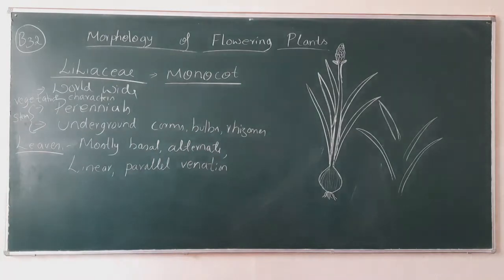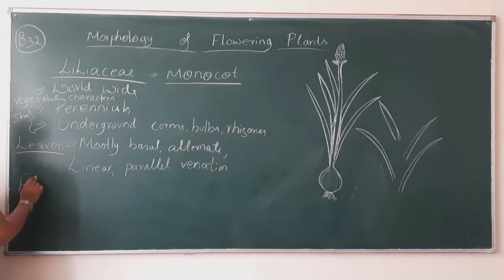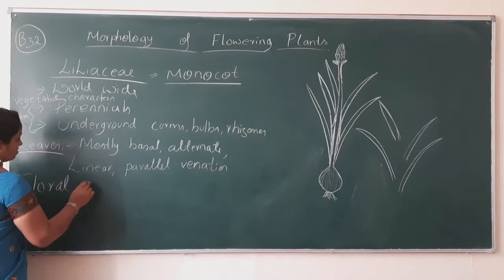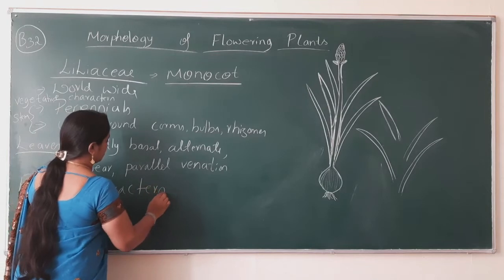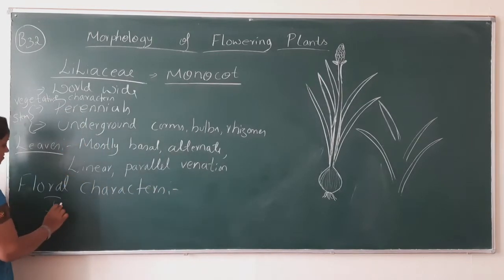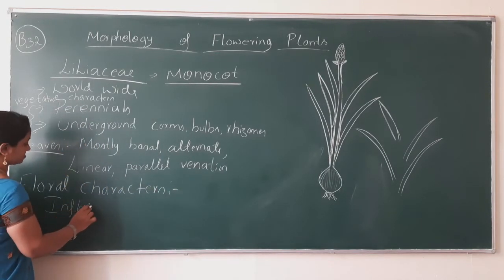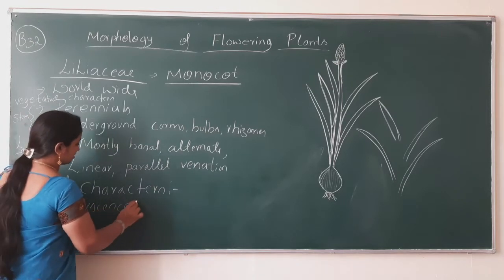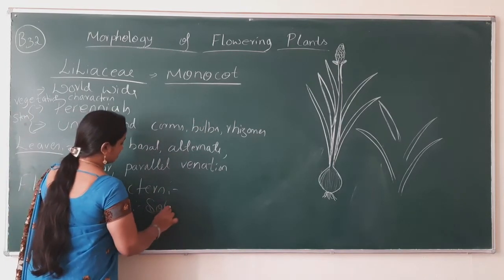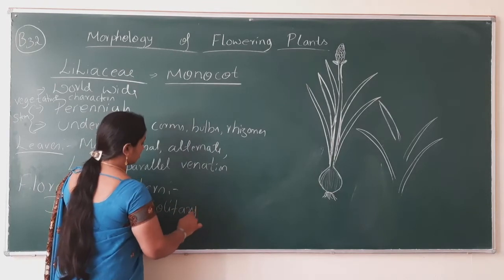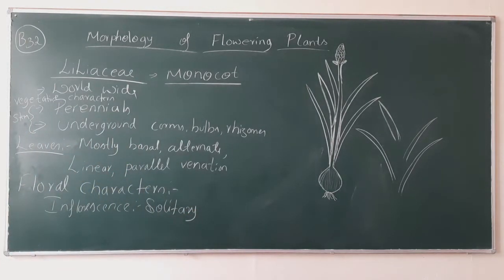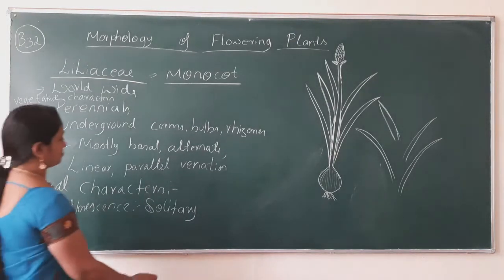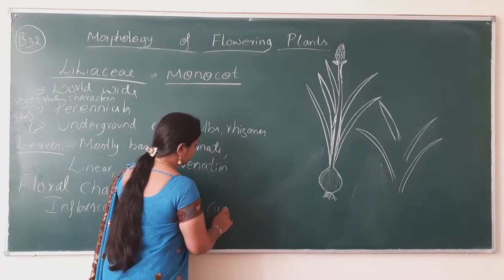Next is floral characters. First of all, we have to tell about the inflorescence. The inflorescence is solitary, a single flower at the tip of the floral axis, and cymose type of inflorescence.